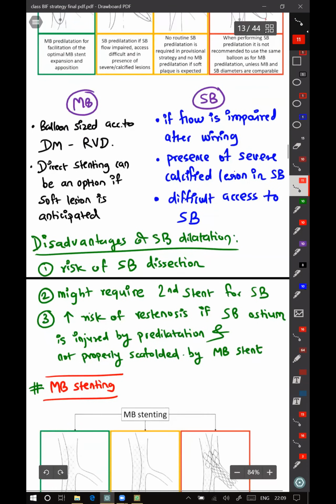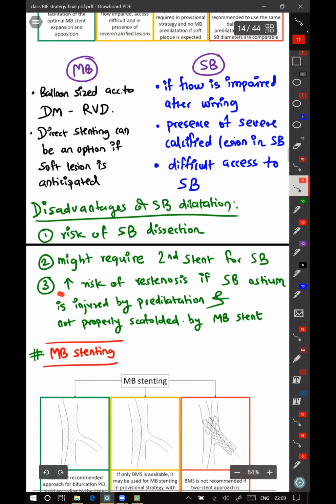Coming to the disadvantages of side branch dilatation, there is always a risk of side branch dissection, which might require a second stent for the side branch. And even if it is not causing dissection, it can increase the risk of restenosis if the side branch is injured by pre-dilatation and not properly scaffolded by the main branch stent.